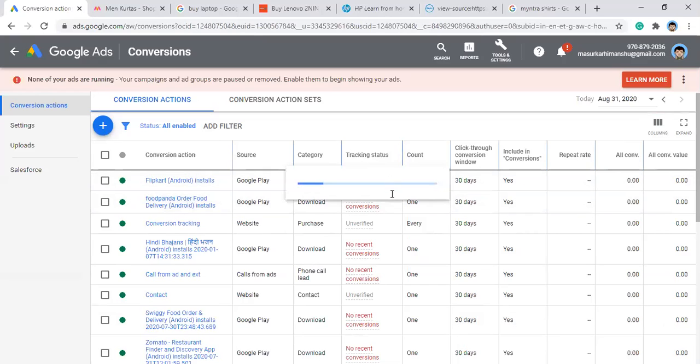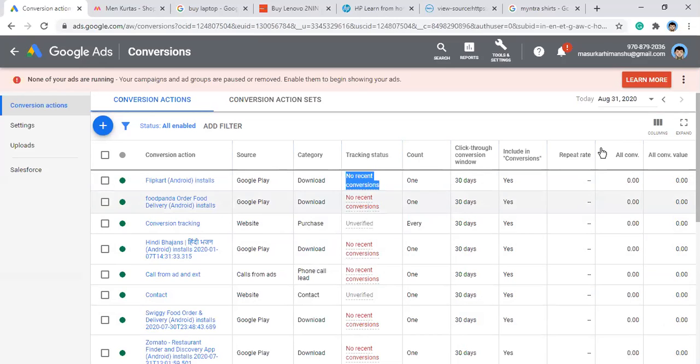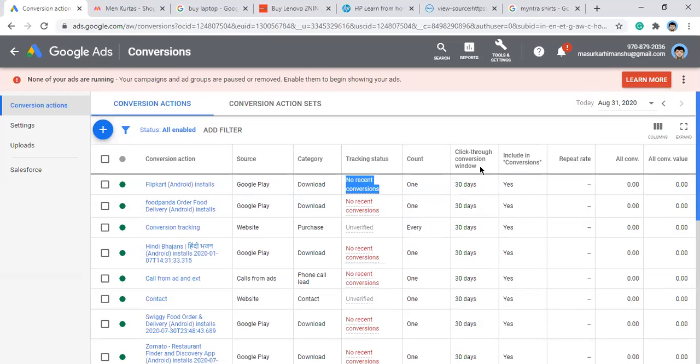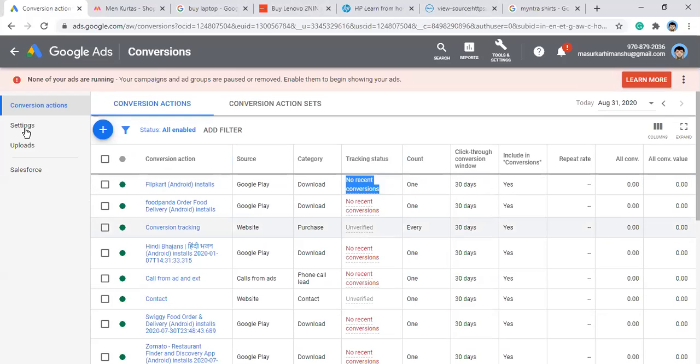So these are the different tracking statuses. This shows whether you are able to track conversions for this action, based on data from the last 7 days. It gives you a count also, in this section, the conversion actions. So this is how your pixel is created.